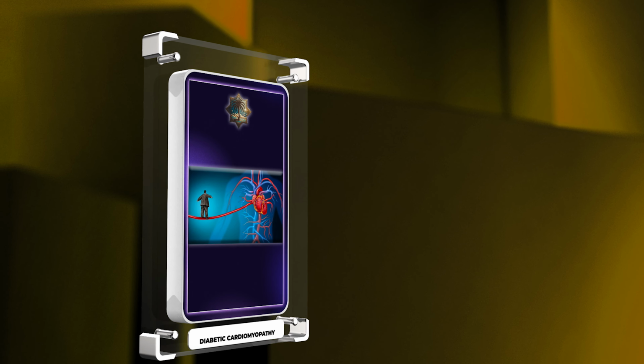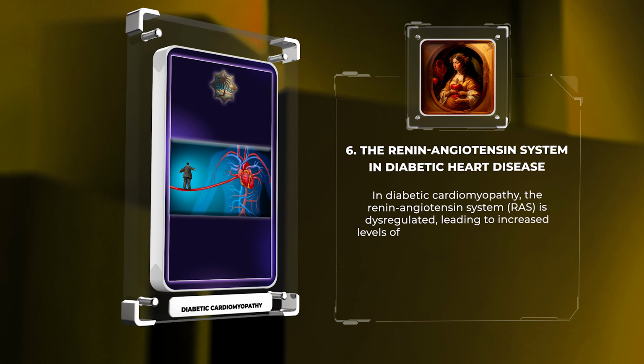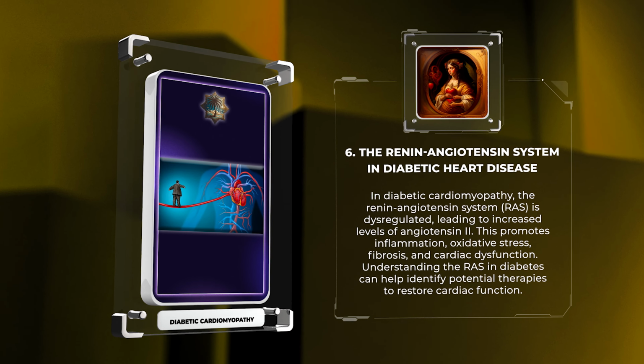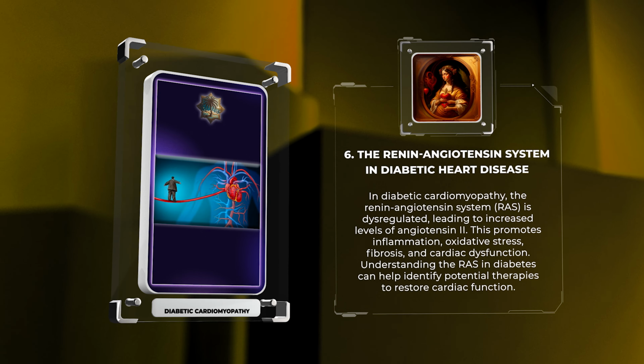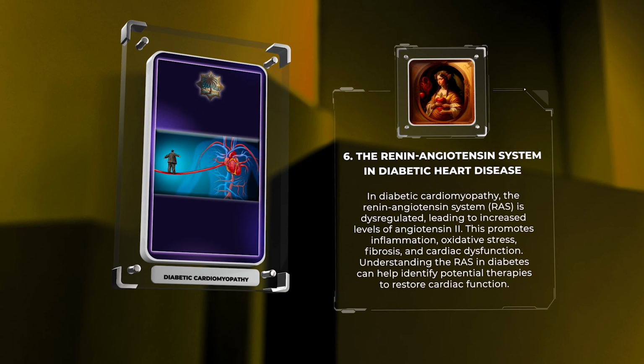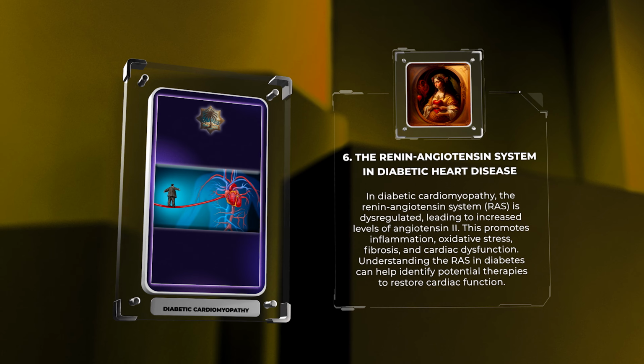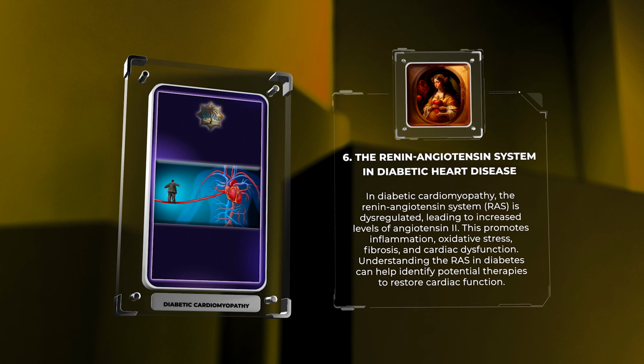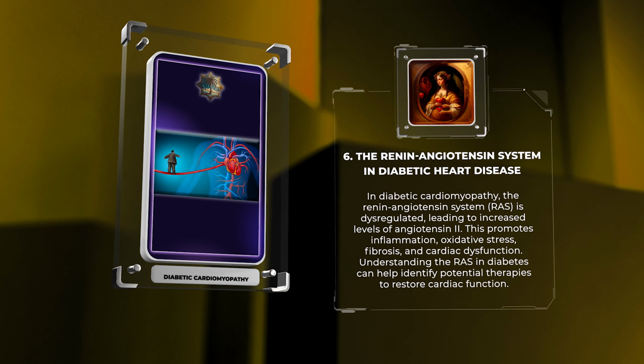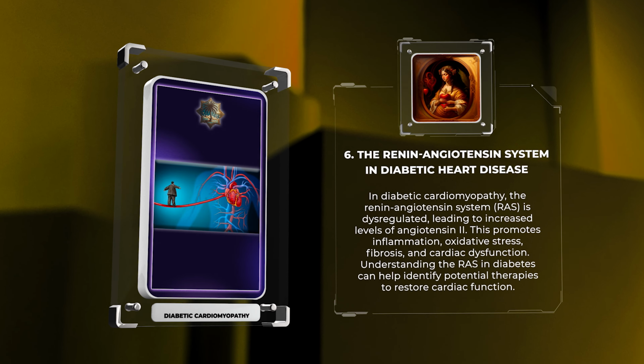In diabetic cardiomyopathy, the renin-angiotensin system, RAS, is dysregulated, leading to increased levels of angiotensin II. This promotes inflammation, oxidative stress, fibrosis, and cardiac dysfunction. Understanding the RAS in diabetes can help identify potential therapies to restore cardiac function.